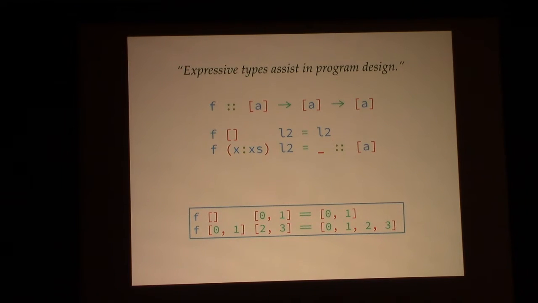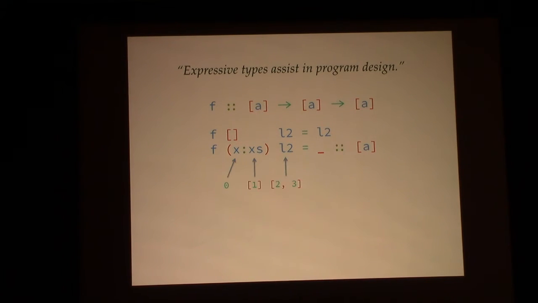The way that I can break it down is if I look at my second example, I know that if I get into that second function case with my second example, I know the following things. I know x is bound to 0, I know xs is the list containing 1, and I know L2 contains the list containing 2 and 3. And what I need to construct is the list containing 0, 1, 2, and 3.